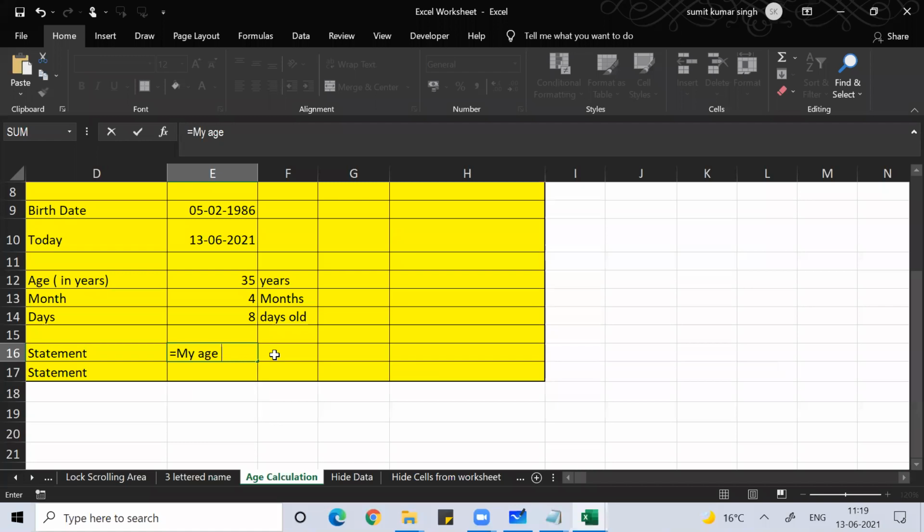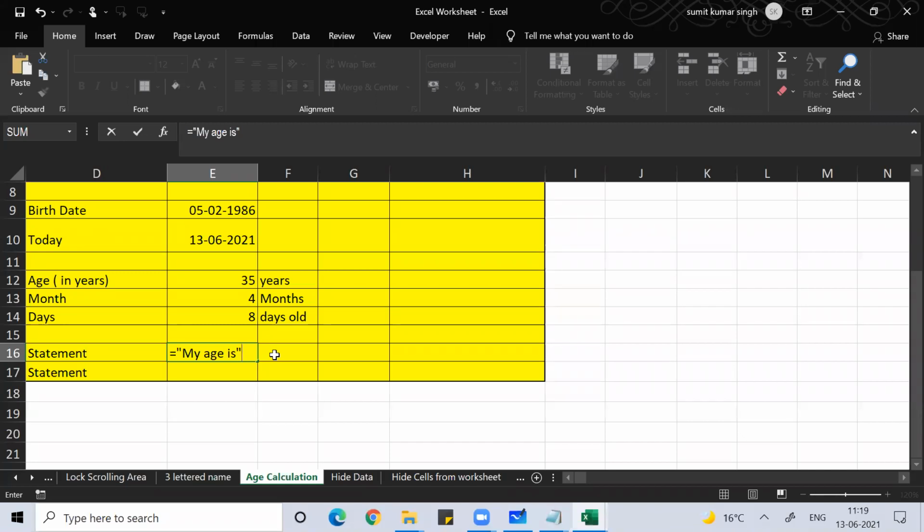My age is. This is alphabets and all, it's not a function. So write it under double quotes, because these are dead things, not a function. With equal to, you can write only calculative things, quantitative data. If you are using qualitative data, then you have to write it under double quotes. Otherwise, Excel will give you an error. So my age is 35 years. I will not write 35 manually.